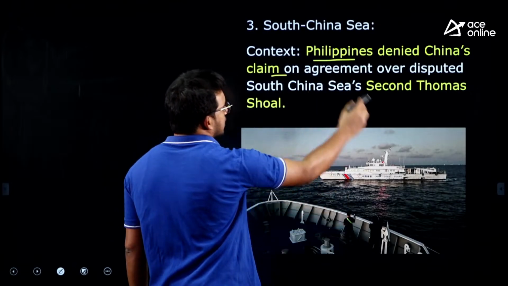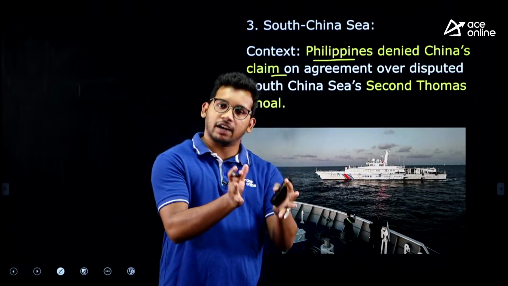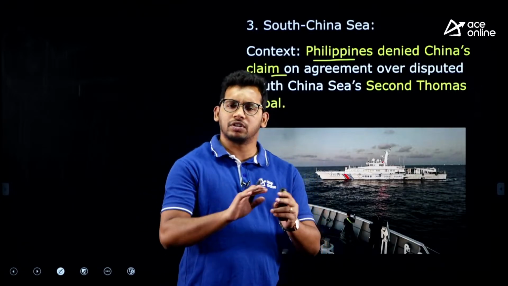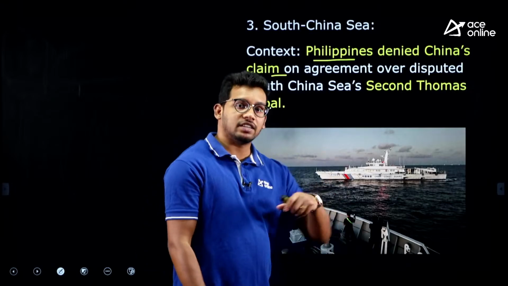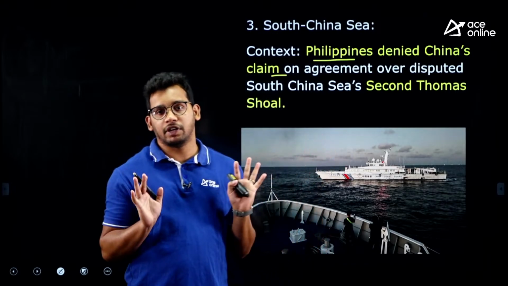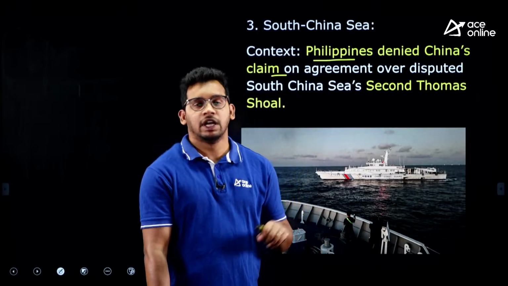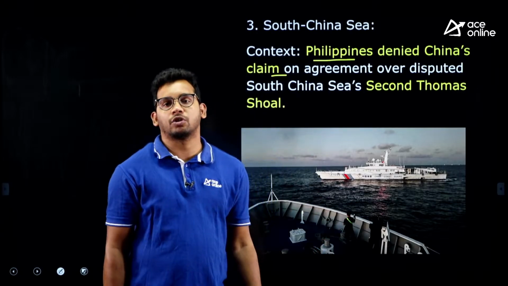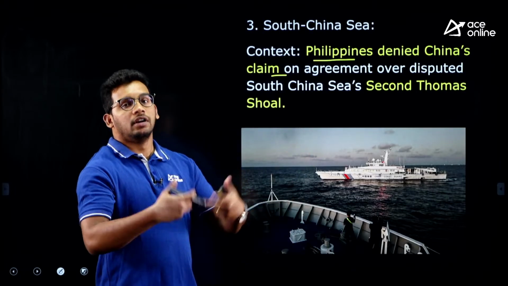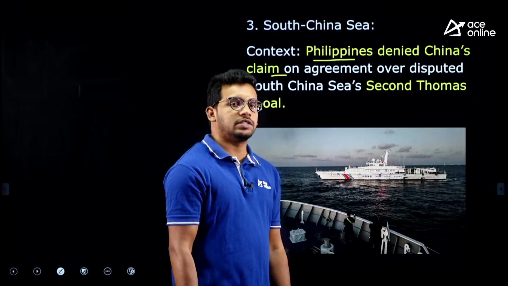Philippines denied China's claim on agreement over disputed islands. So there was a disputed island in the South China Sea, and China said that the Philippines had accepted to resolve this dispute, and the Philippines said that no, we did not accept. China itself is saying that we have accepted to have an agreement. So the Philippines has denied China's claim that they have agreed and resolved this issue, and said that there is no resolution at all. They themselves are considering that it was resolved, right? So that's why it has been in the news.